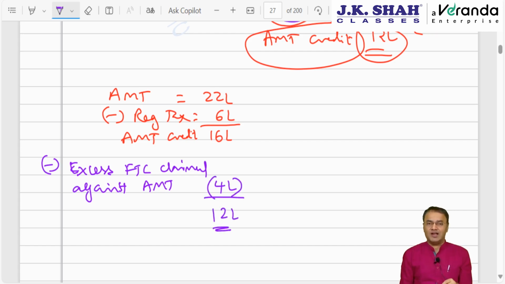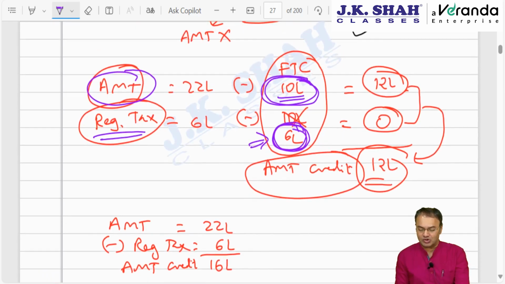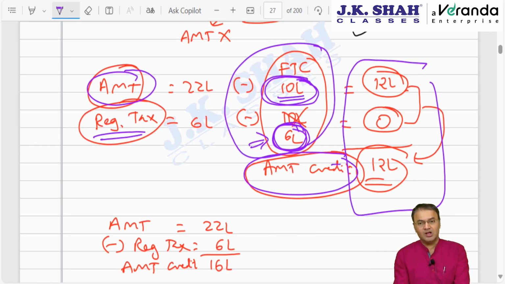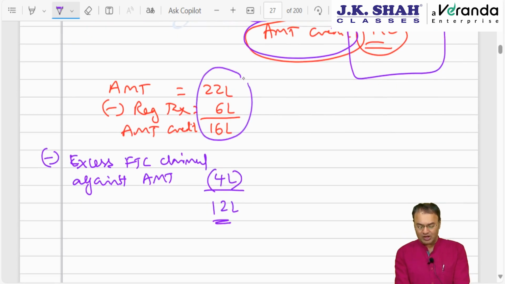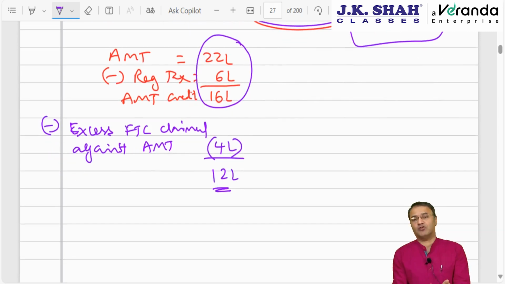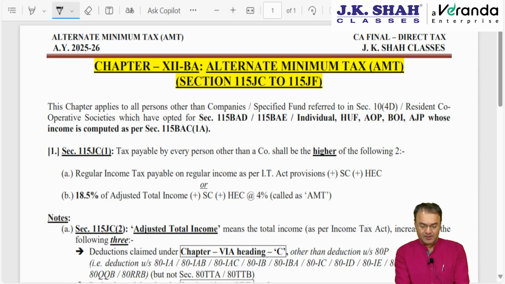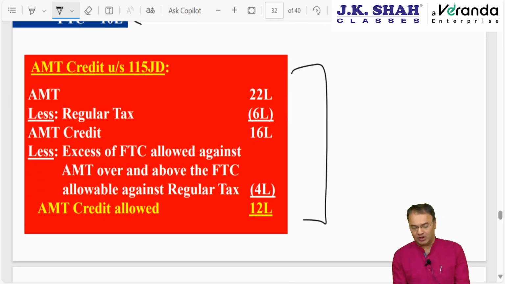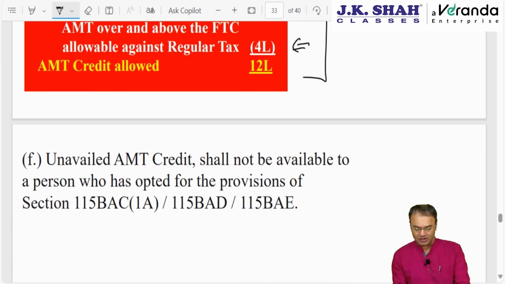Rather, Arun Jaitley ji, the finance minister who introduced it, he could have kept it short and simple. He could have said you claim AMT credit, calculate AMT credit after claiming FTC. He should have done it this way. Rather than keeping it straightforward and simple where a common man can also understand it, they did it this way, that you calculate AMT credit this way, bring 16 lakh and from 16 lakh you remove 4 lakhs, your answer should be 12 lakh. This is how AMT credit will be computed. First you calculate 16 lakh. From 16 you reduce 4 lakh, the excess FTC.